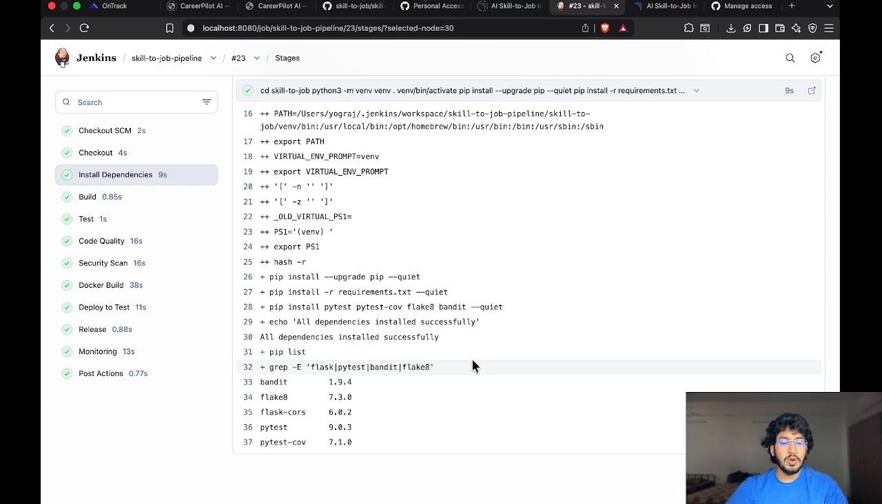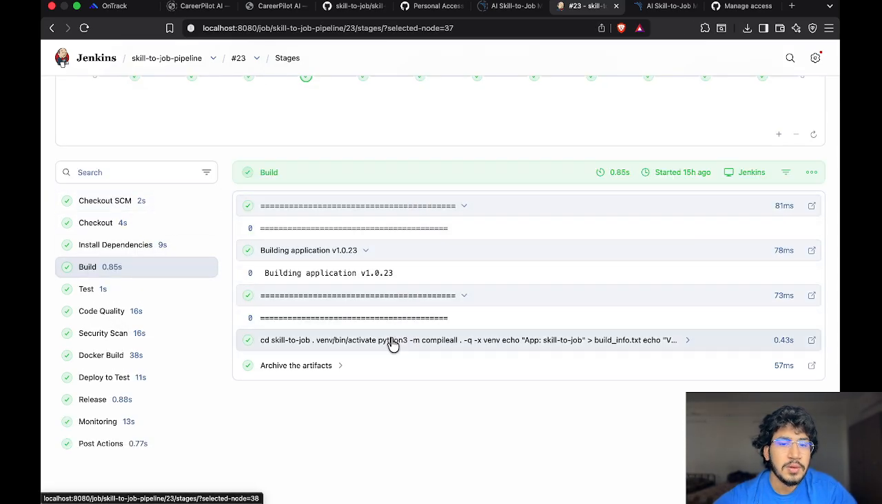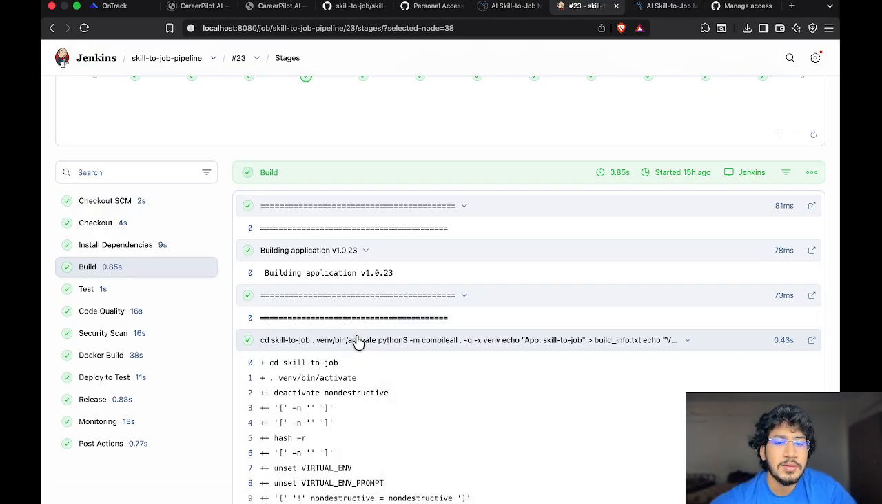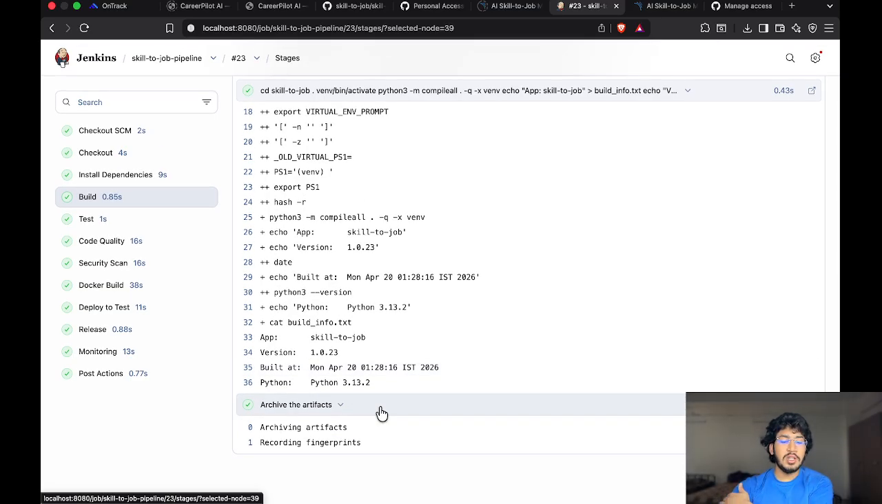So now let's move on to the build phase. As you can see, this is my build phase. These are the artifacts built from that. The build stage compiles all the Python source files using python3 -m compileall. This is the syntax check that catches any Python error before we run the tests. It also creates the build artifacts, which record the version number and the build timestamp.